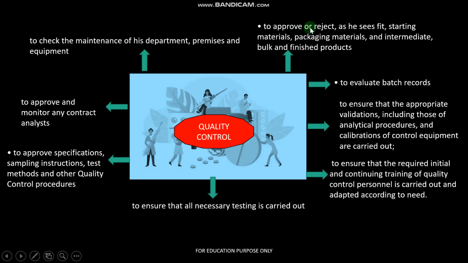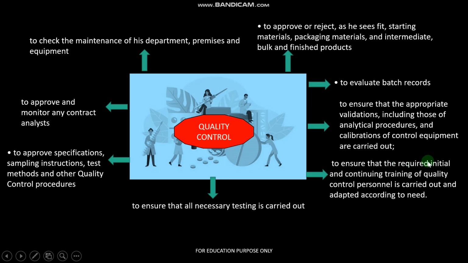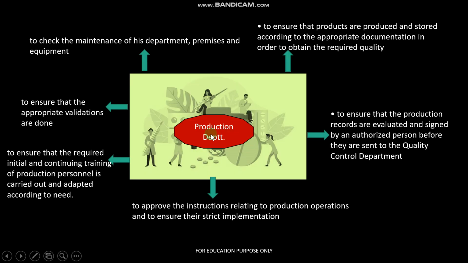Second point, to approve or reject, as fit, starting materials, packaging material, intermediate, and bulk product by doing appropriate testing procedures, of course. To evaluate batch records. Next one, to ensure that the appropriate validation, including those of analytical procedures and calibration of controlled equipment, are carried out. And also to ensure that the required initial and continuing training of the quality control personnel is carried out and adapted according to the need. So this is again the same as we have covered in the production department, that is, to ensure that the continuing training should be done.